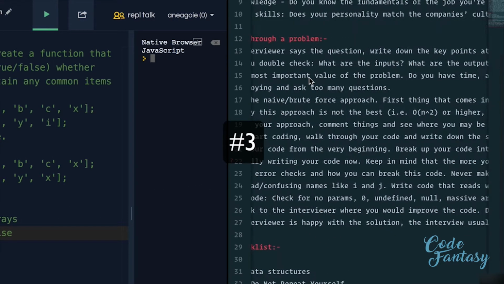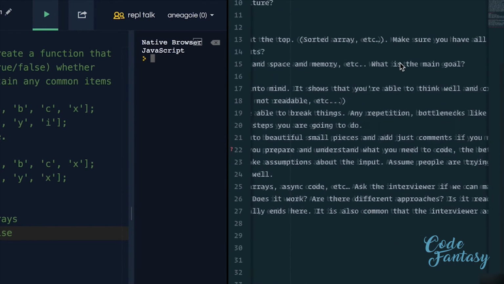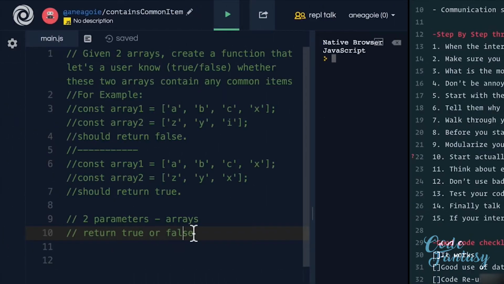Now, let's look at point number 3 here. What is the most important value of the problem? Do you have time, space, and memory to run this function? What is the main goal? Now, because this is a simple question, we might want to ask the interviewer how large this array is going to get. Because if the interviewer says the array is never going to be more than 5 items, well, then maybe we don't have to worry about big O or time complexity or space complexity as much. And then you can ask the interviewer, is our goal here to be as efficient as possible with our function? What's more important to us?